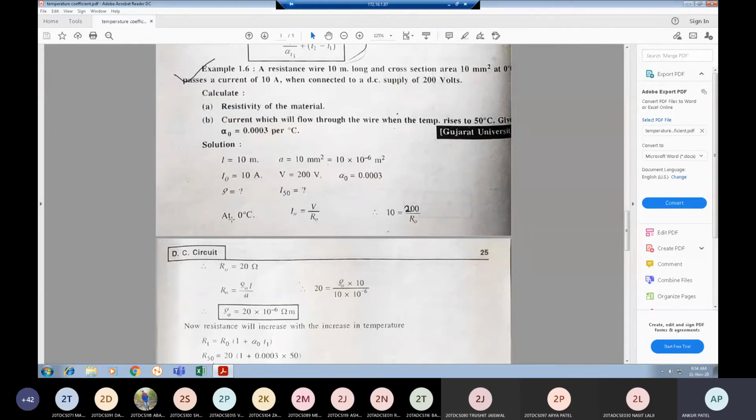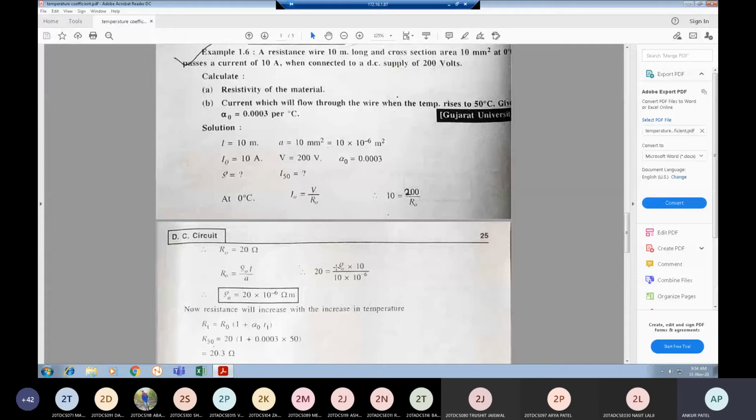At 0 degree Celsius, according to Ohm's law, V equal to IR, so I0 equal to V by R0. So 10 equals 200 upon R0, so our initial resistance R0 is equal to 20 ohm at 0 degree Celsius. And we know R is equal to rho L by A, so we can get the resistivity from this equation. R0 is equal to rho 0 L by A. By substituting the values, 20 into rho 0 into 10 divided by 10 into 10 to the power minus 6. So rho 0 is equal to 20 into 10 to the power minus 6 ohm meter.